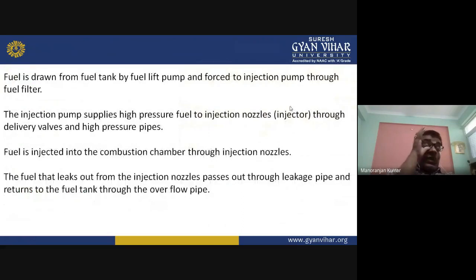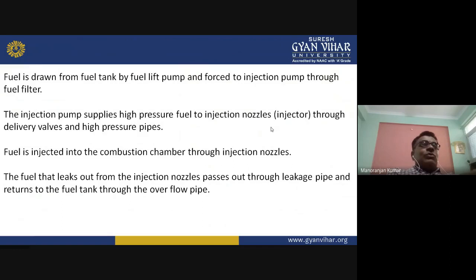Okay, so what is the process? First, fuel is drawn from the fuel tank by the fuel lift pump, and that fuel is forced to the injection pump through the fuel filter. The injection pump is nothing but the high pressure pump. From the injection pump, high pressure fuel is supplied to the injection nozzle, that is also known as the injector, through delivery valves and high pressure pipe.